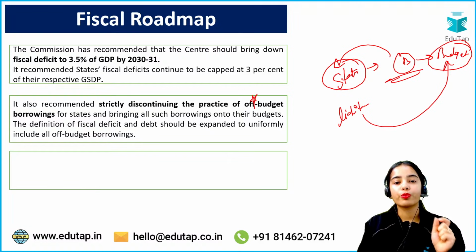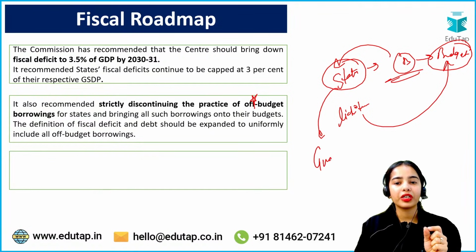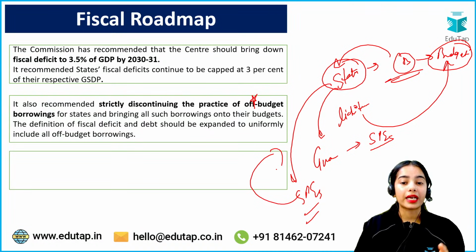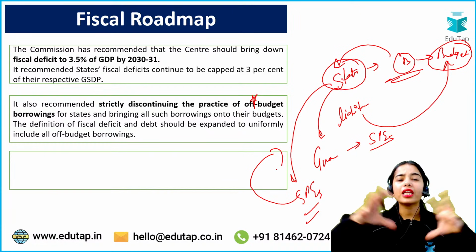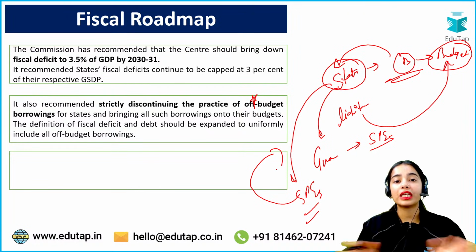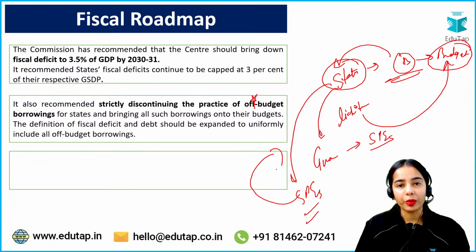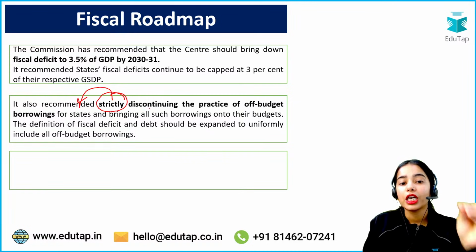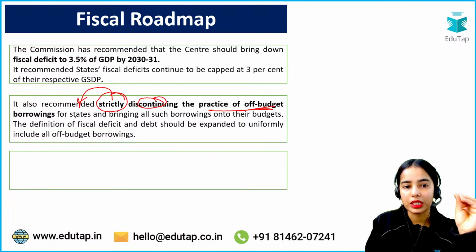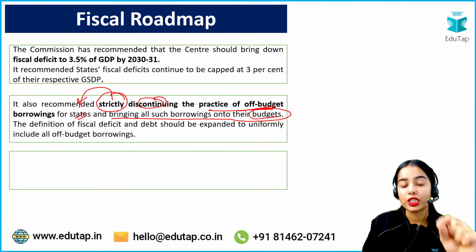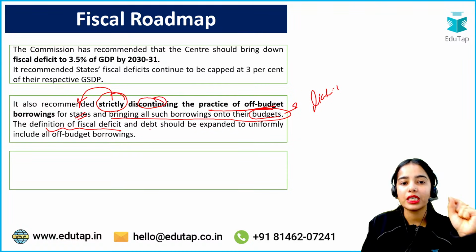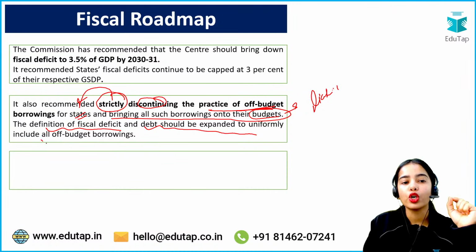So there are the off-budget borrowings that are happening. The states are providing different guarantees for the state public enterprises. The states, through the state public enterprises, are taking various loans that are not used directly in the state public enterprises. So states, by various means, are doing off-budget borrowings that are not shown in the state budgets, to hide the borrowings that they are doing. Basically, they are not transparently showing it in the budget. So the Finance Commission strictly recommended discontinuing the practice of off-budget borrowings for the states and bringing all such borrowings onto their budget, so that they can clearly show what borrowings, what liability the states have. The definition of fiscal deficit and debt should be expanded to uniformly include all off-budget borrowing.